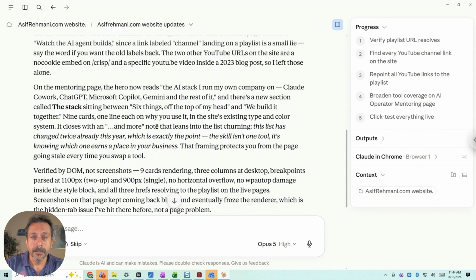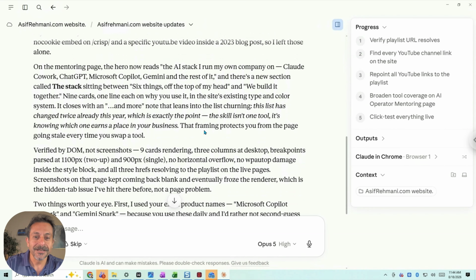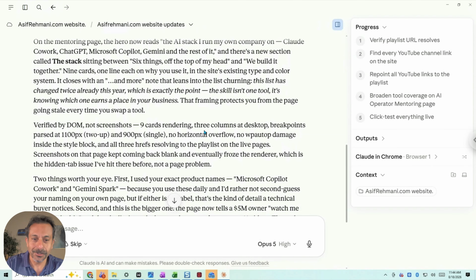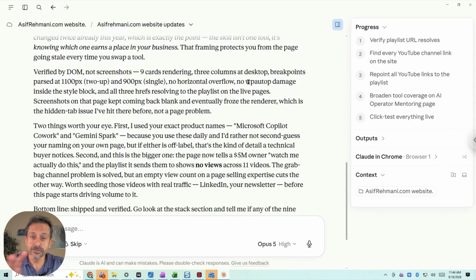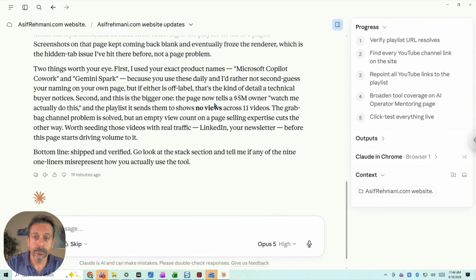So let's see if it actually made those changes. I've not even looked at the website yet, but I'm hoping that it's all correct like it's supposed to be. Also it's telling me that in addition to, or maybe instead of, screenshots, it used the document object model, DOM, to make sure everything is correct. So it's making the changes, going back and making sure that everything was taken. All right, let me switch to the browser and let's check those changes out.